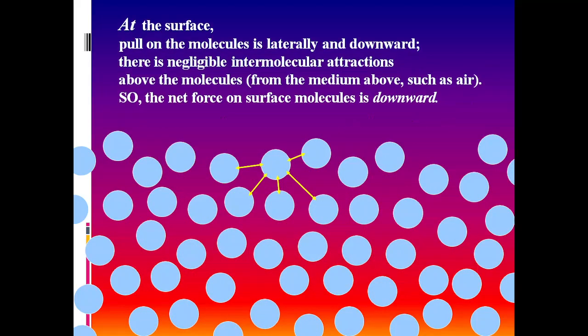Now we have seen that when the molecules are near the surface, they experience an excessive force, and we know that force per area is nothing but pressure.